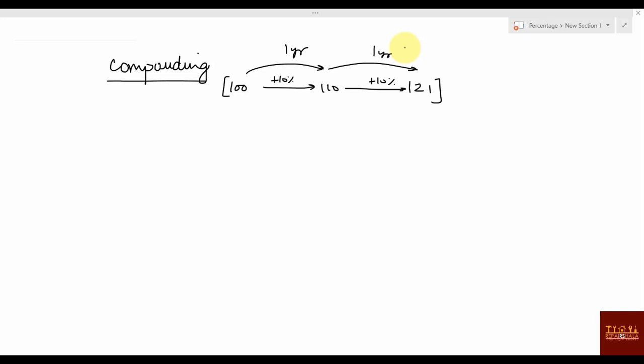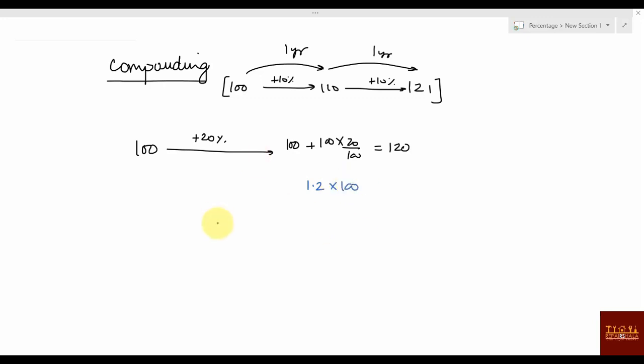So today we'll see, suppose 100 is there and you are increasing it by 20%, what will it become? You can say it will be 100 plus 100 into 20 by 100, or you can say 120, one way. Another way is 1.2 into 100, multiplying factor into original number.